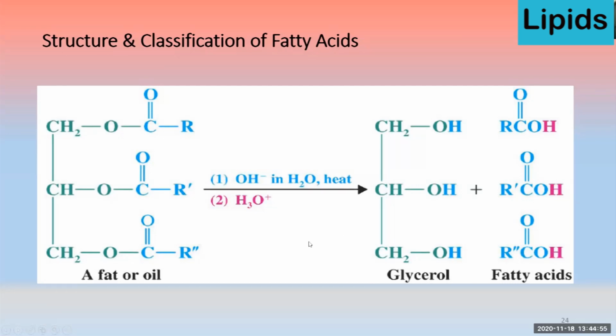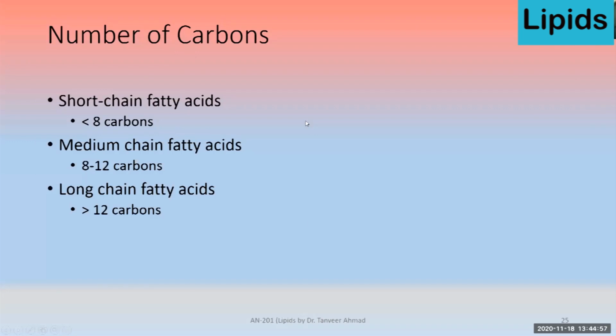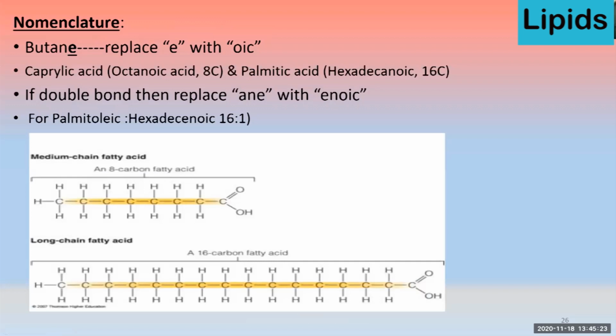It is completely hydrolyzed. On the basis of number of carbon atoms, we can name the fatty acid as short chain, long chain, or medium chain fatty acid. Short chain fatty acids are those where the number of carbon atoms is less than 8. If they are between 8 to 12, they are known as medium chain fatty acids, and if they are more than 12, they are known as long chain fatty acids.